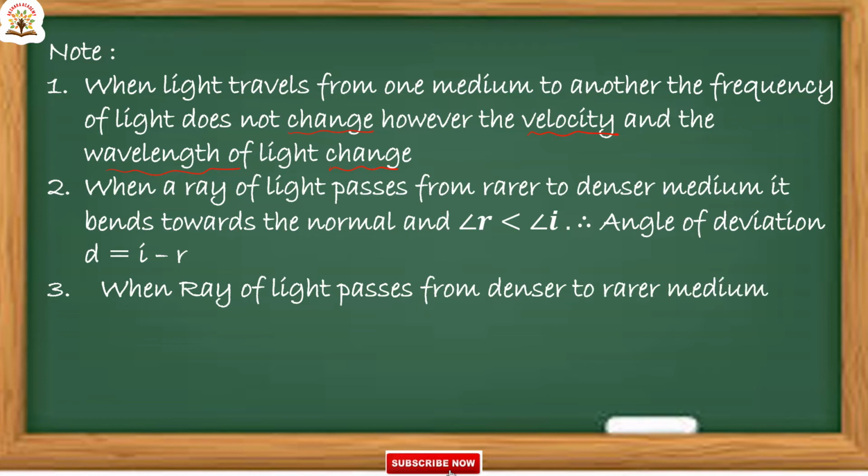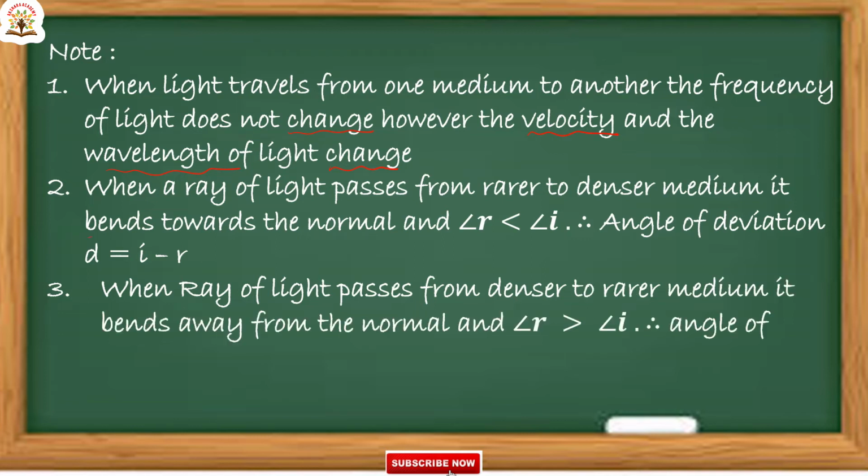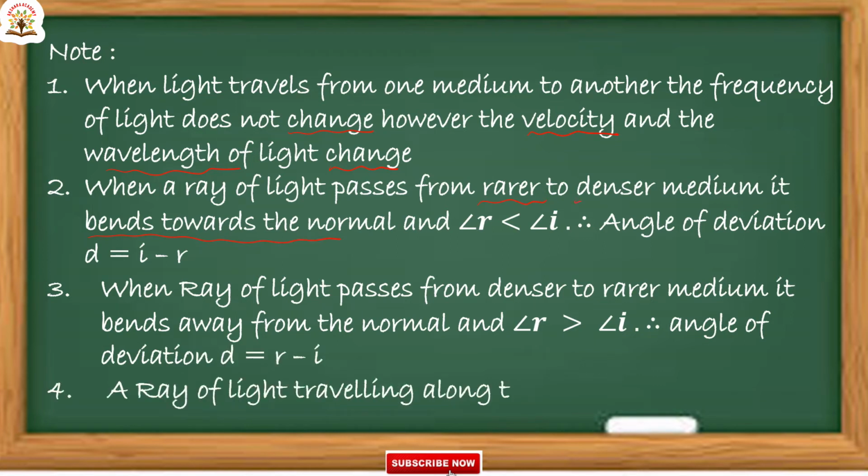Second one, when a ray of light passes from rarer to denser, it bends towards the normal. The behavior of the refracted ray is towards the normal. So in this situation, angle R is less than angle I, and angle of deviation D is equal to I minus R.